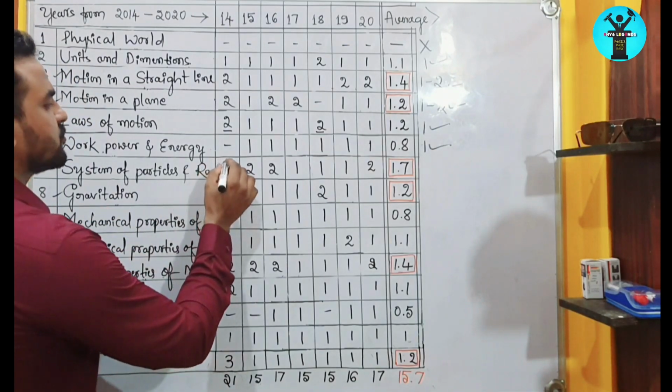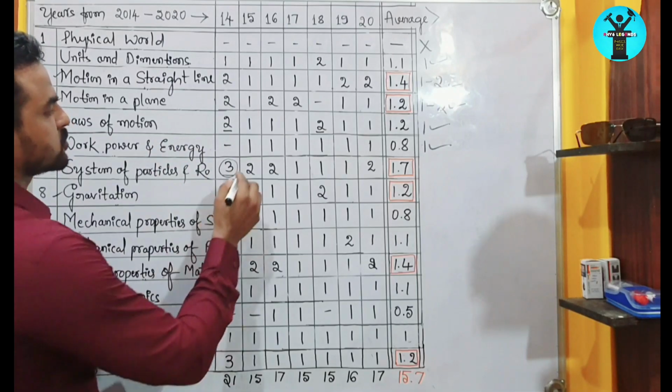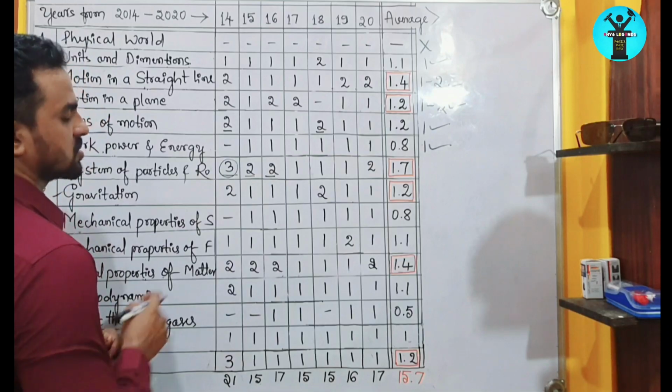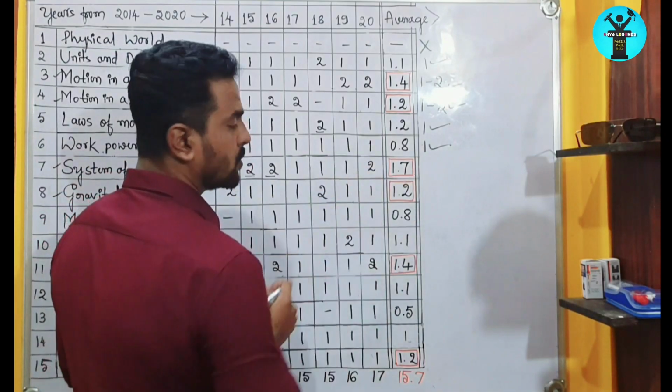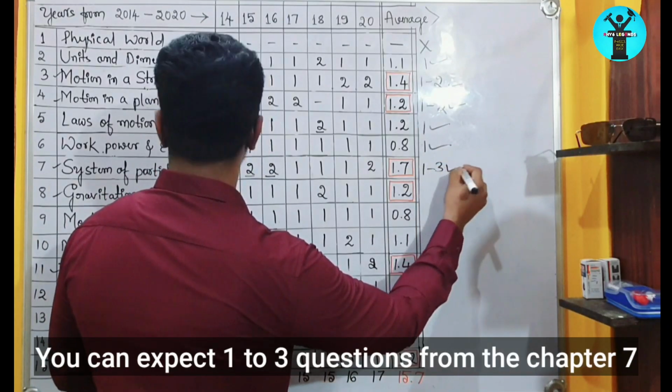Because in 2014 they asked 3 questions from this chapter only. And in 2015 they asked 2 questions, and in 2016 also they asked 2 questions. If you see, the weightage of this chapter is 1.7, so you might get 1 to 3 questions from this chapter.